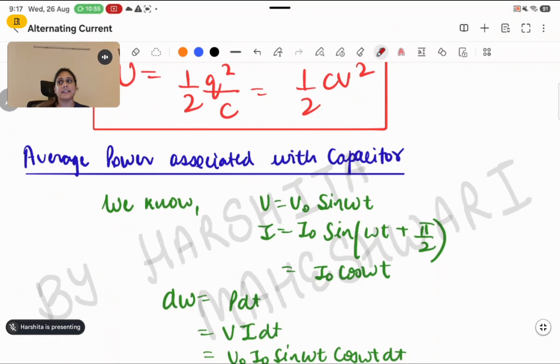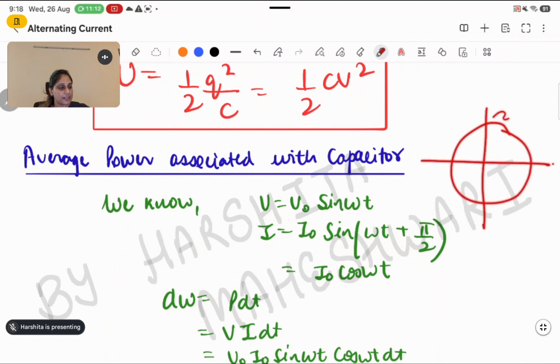Now we are calculating the average power associated with the capacitor. So we know when AC is supplied to any capacitor, the current will be leading the voltage by 90 degrees, right? So the V expression I wrote as V naught sine omega t, and the I expression I wrote as I naught sine omega t plus 90 degrees. And we know that if this is my quadrant-wise distribution and this is my 90 degrees, and I'm taking a particular angle omega t ahead of 90, I am entering into the second quadrant.